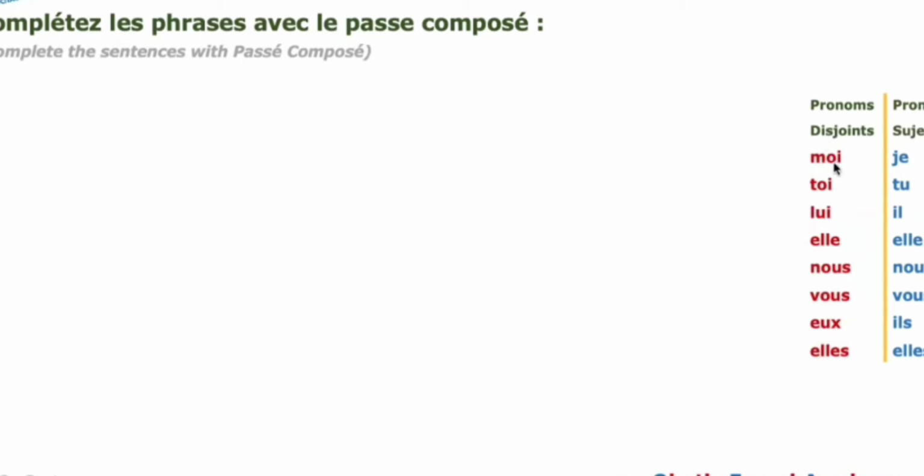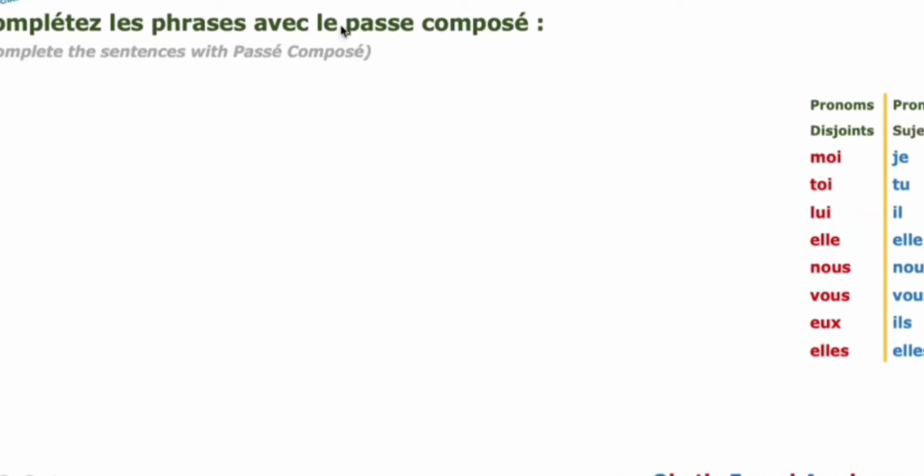And the tonic pronoun and the subject pronoun. Tu, toi, il, lui, elle, elle, nous, nous, vous, vous, ils, eux, elles, elles.